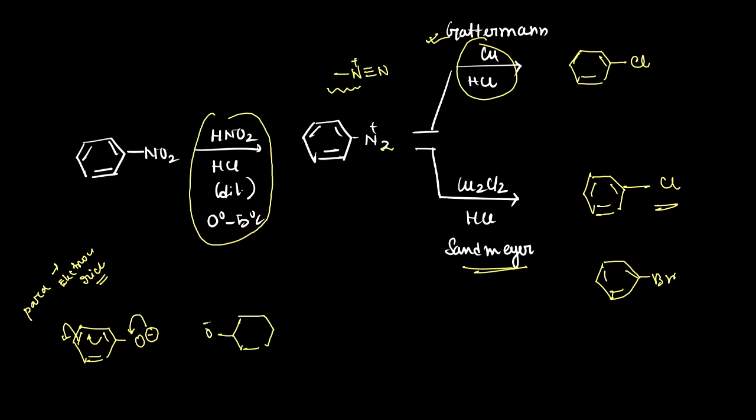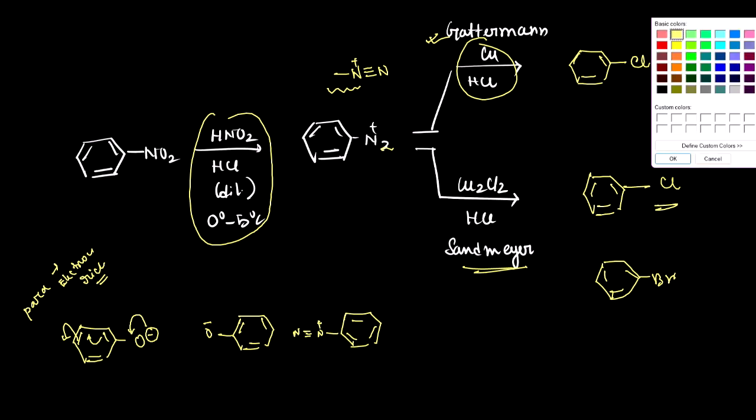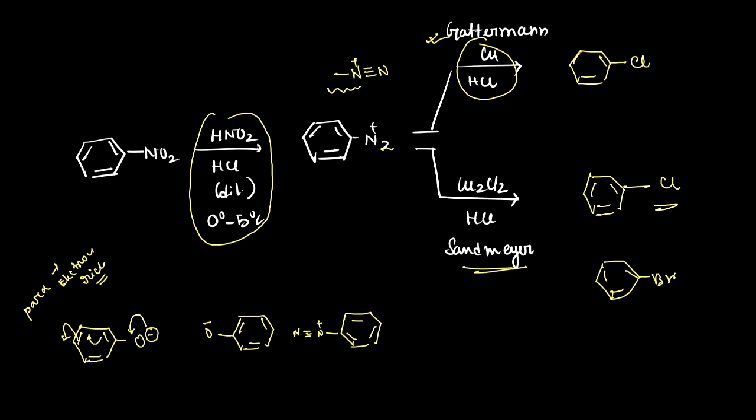This one is our O negative and this one is the para position, and here the diazonium salt is present. Now this will attack through the para position and give you the corresponding coupling product. This is called the coupling reaction.